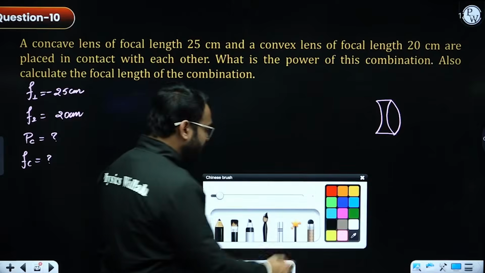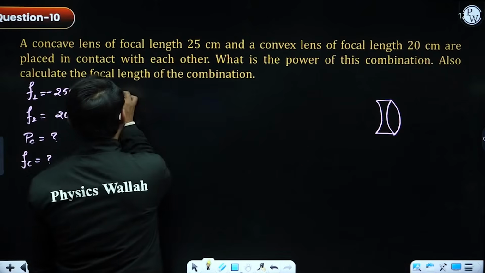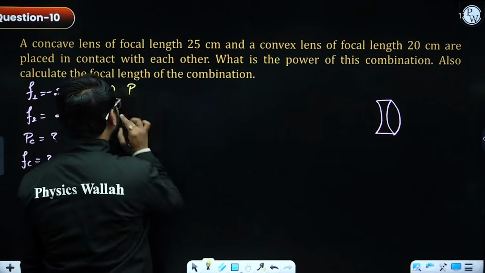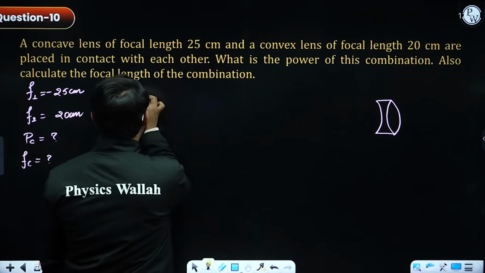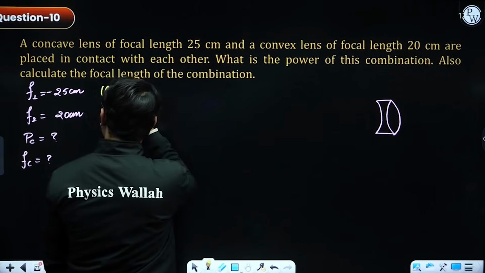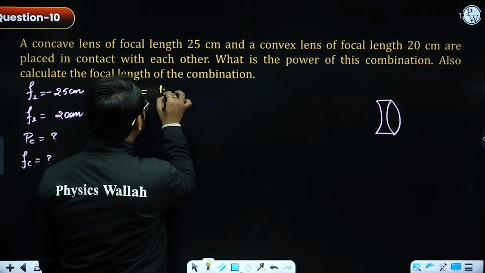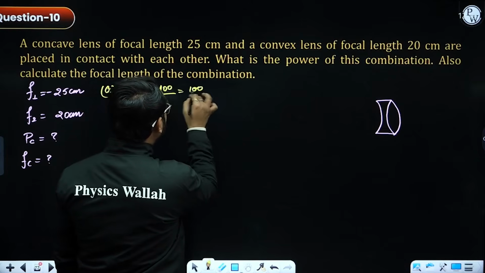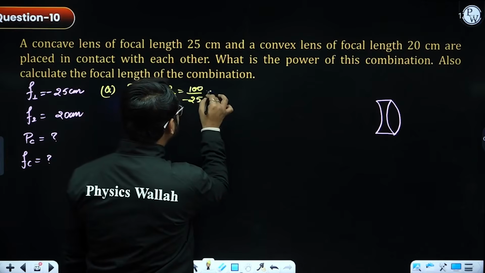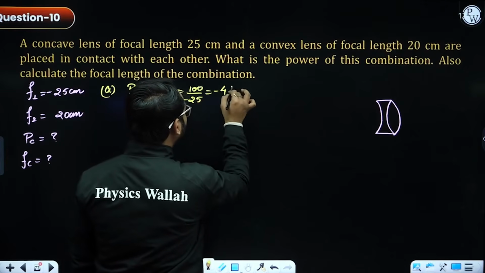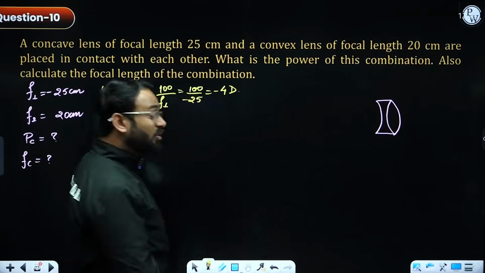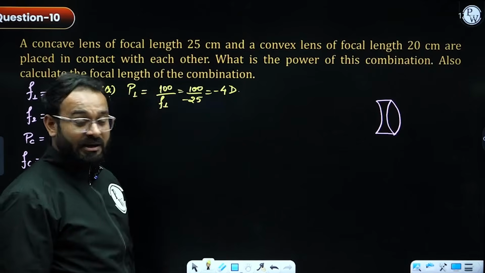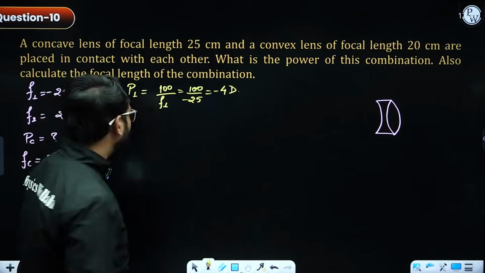Quite easy. We know the formula to calculate power. So I'm going to calculate individual powers. Power 1 for the concave lens is going to be 100 by focal length 1, that is 100 by negative 25, which is nothing but minus 4 diopter. The unit for power is diopter, represented by capital D.